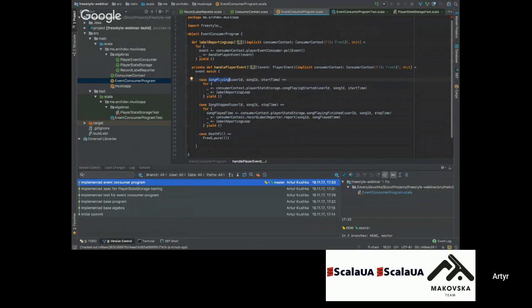So in case we start playing the song, it will just go to play state storage and call the song playing started operation. In case of song stopped, it will go to song playing finished. It will go to play state storage and say that, okay, the song playing operation is finished, song playing finished, and I want to get some song playing time to record label reporter, get song play time from our previous action to the record label.